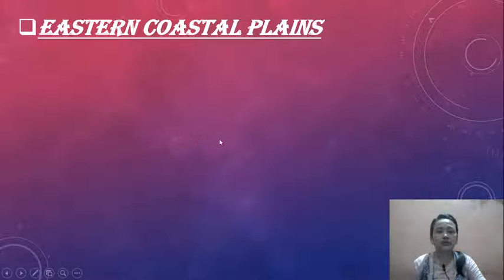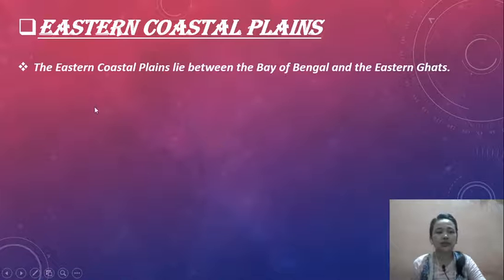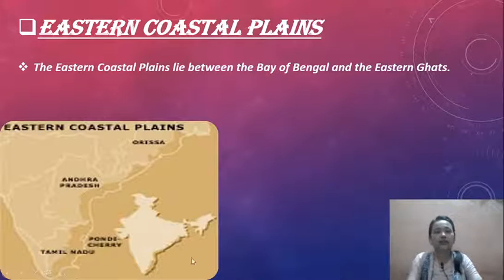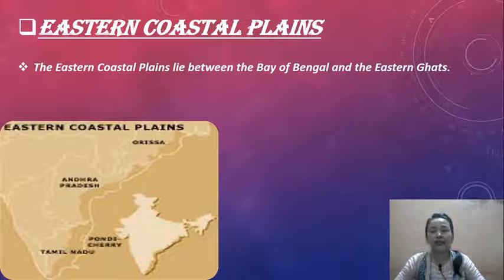The Eastern Coastal Plains. The Eastern Coastal Plains lie between the Bay of Bengal and the Eastern Ghats, as you can see in the image.